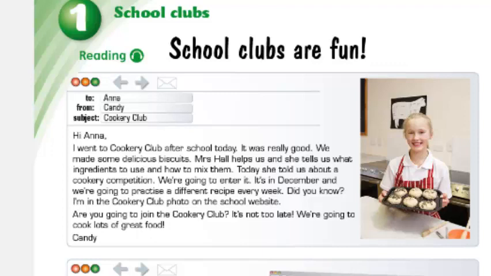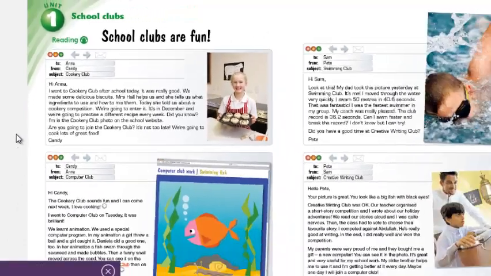Did you know I'm in the Cookery Club photo on the school website? Are you going to join the Cookery Club? It's not too late. We're going to cook lots of great food. Candy.